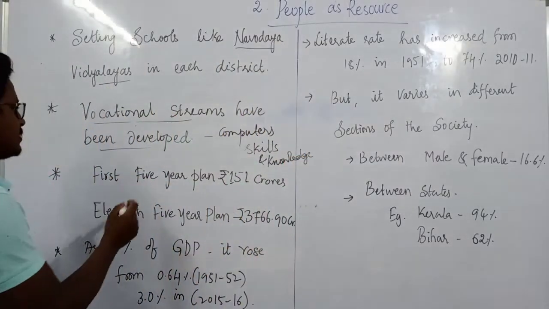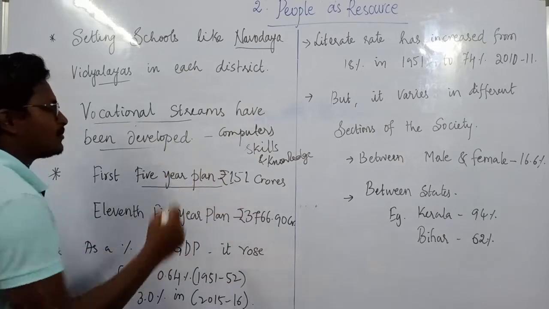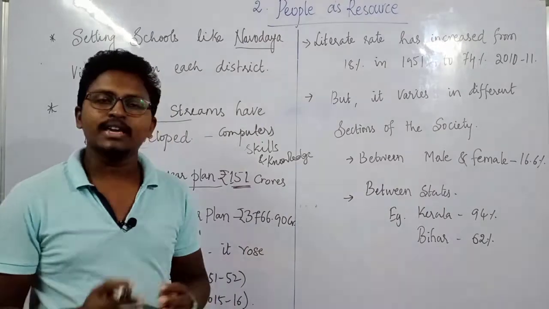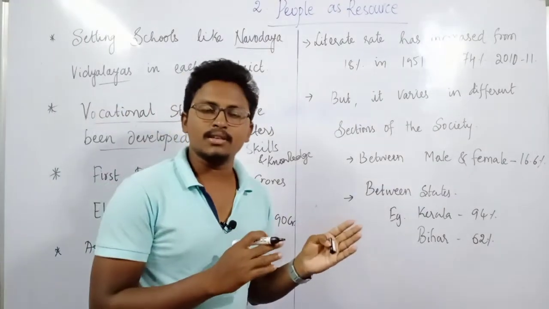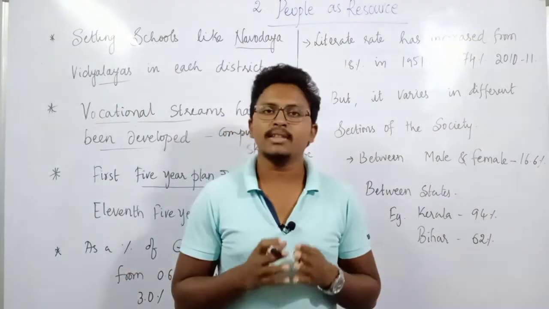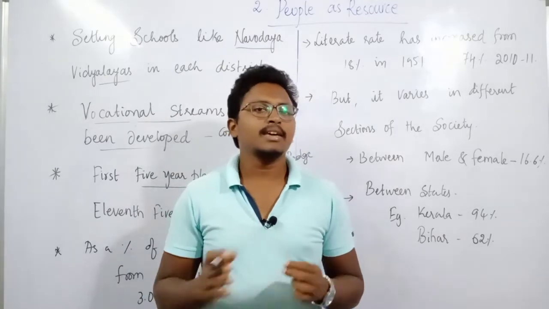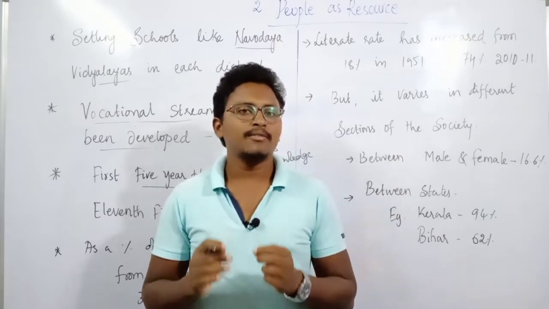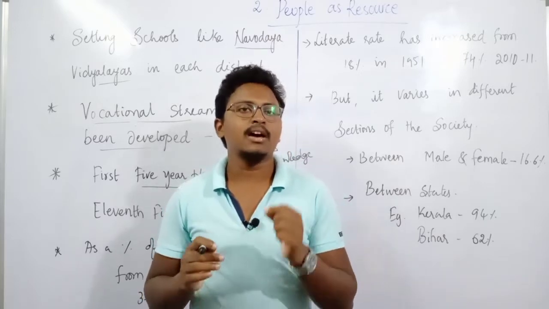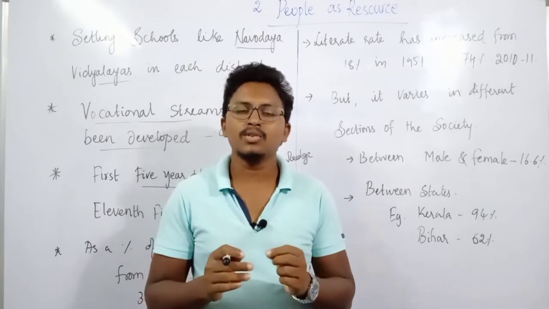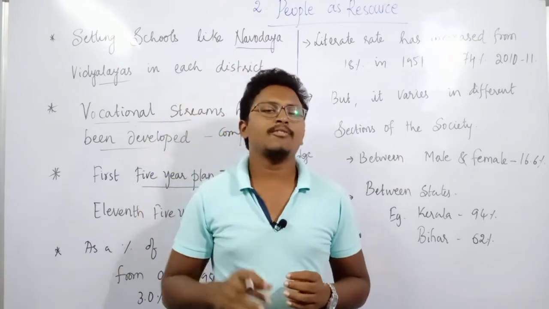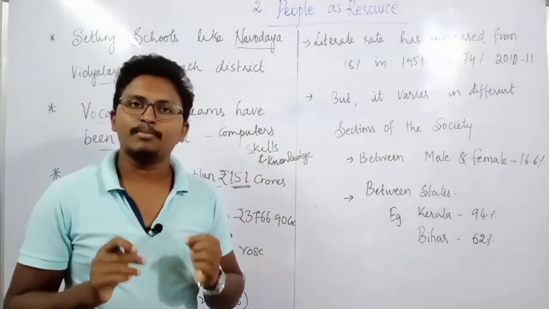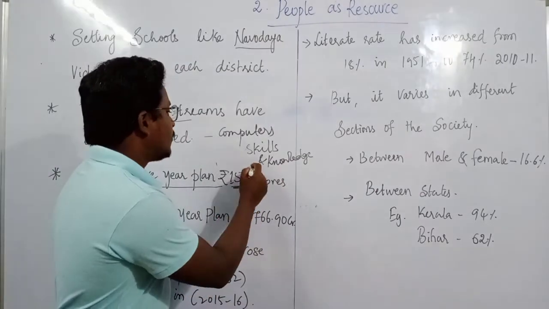And not only this, when it comes to the first 5-year plan, the government was spending 151 crores of rupees on education. When we got independence in the year 1947, after that in the year 1950, the government set up something known as the Planning Commission, where for every 5 years we used to have certain goals, and those goals would be achieved within those 5 years. In the first 5-year plan, how much money they spent on education was 151 crore